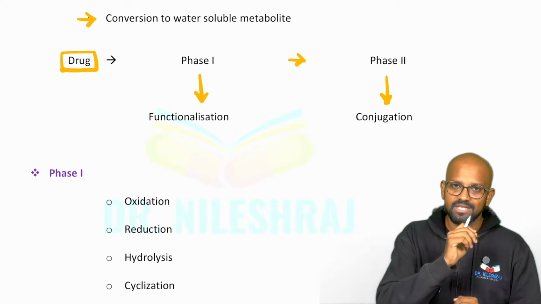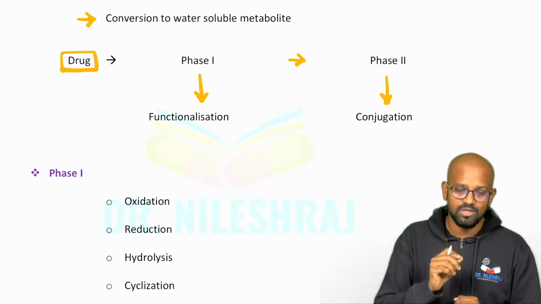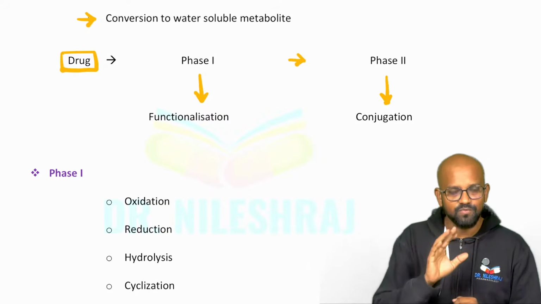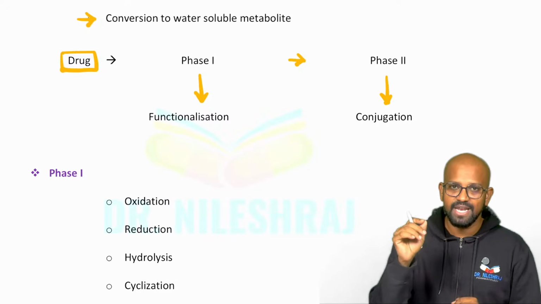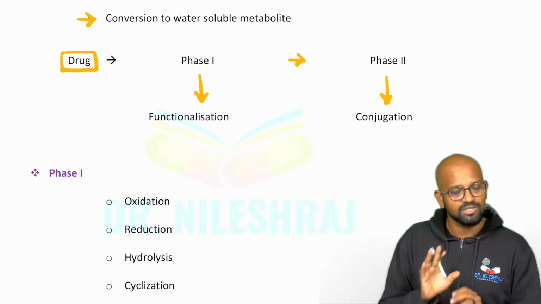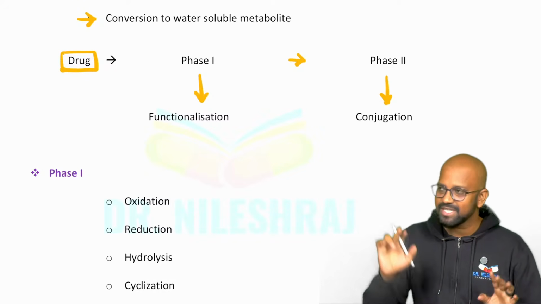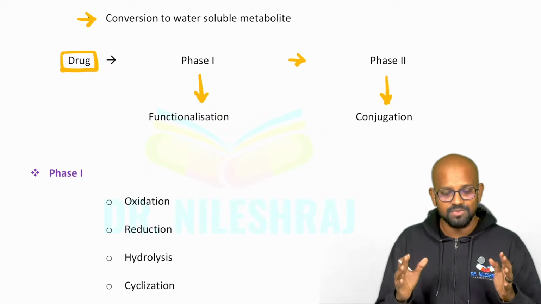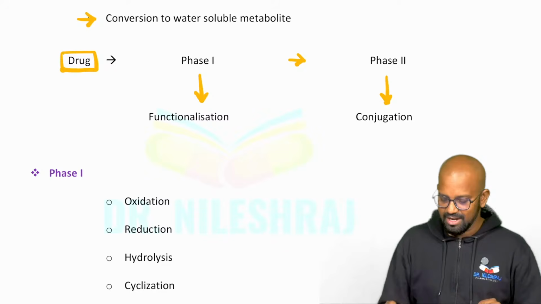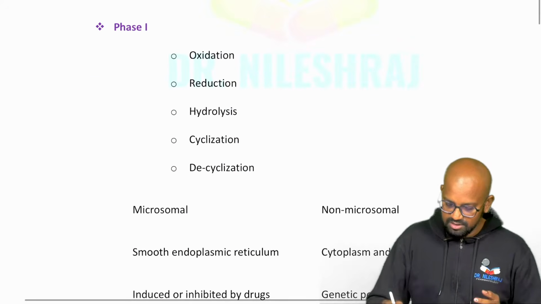But when you land up in a single one-liner based long answer question, an LAQ, sometimes we can have a single one-liner: define biotransformation, explain about the various steps involved in biotransformation. That's it. Your long answer questions, they'll be writing down 10 or 20 marks. That's the single question. You have to write down the whole concepts as a single explanation. So when you come across those kind of questions, we have to start with this.